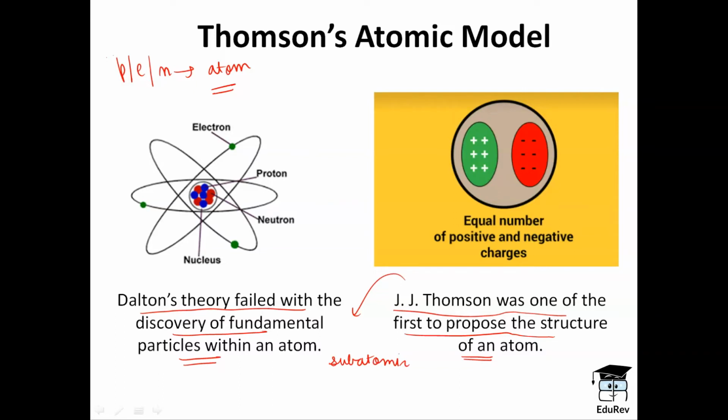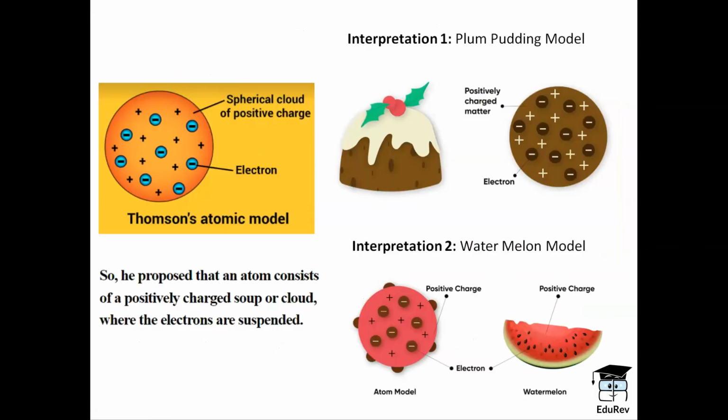J.J. Thomson considered that the atom was a sphere. An equal number of positive and negative charges were there inside the sphere. Now, how were positive and negative charges spread or located inside a sphere? He gave an atomic model to describe that too. This is Thomson's atomic model.